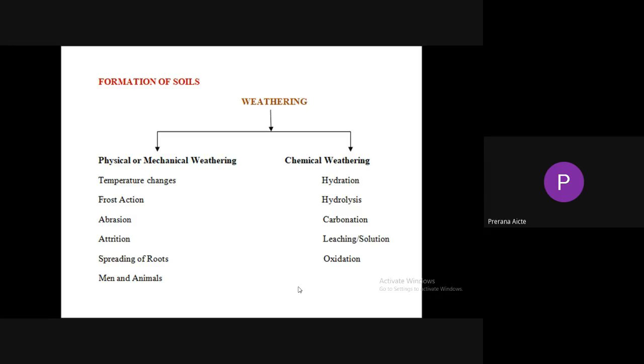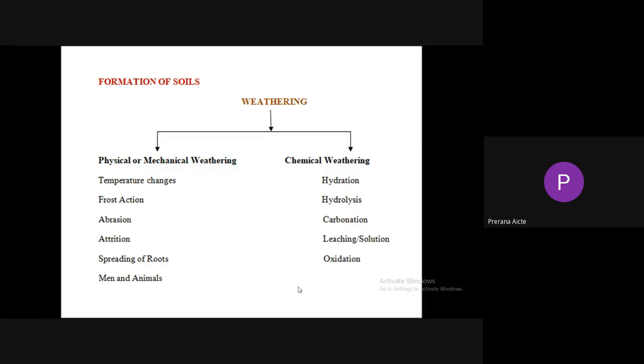Hydration means water combines with the rock minerals and changes the properties of the rock and converts the rock into soil particles. Hydrolysis means the water molecule is dissociated into H plus and OH minus. These H plus ions make a chemical reaction with the rock minerals and change the rock properties, and finally it converts the rock into soil.